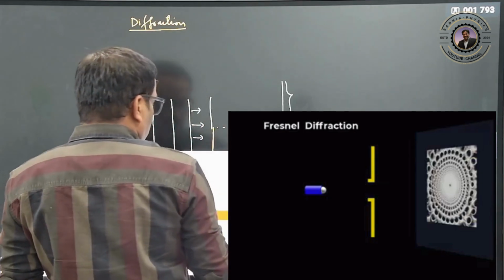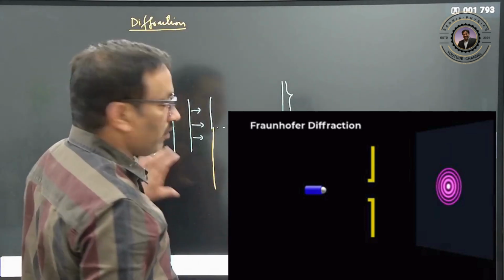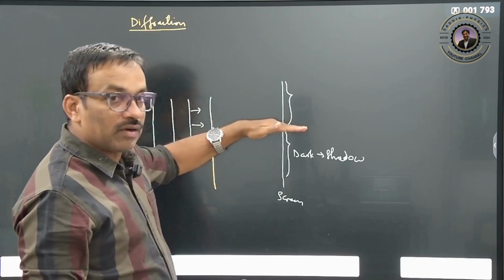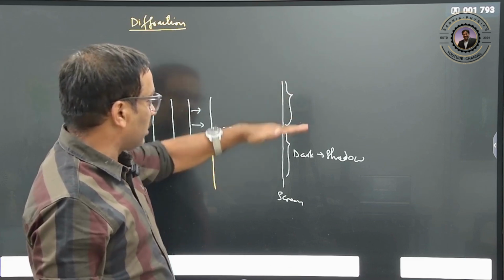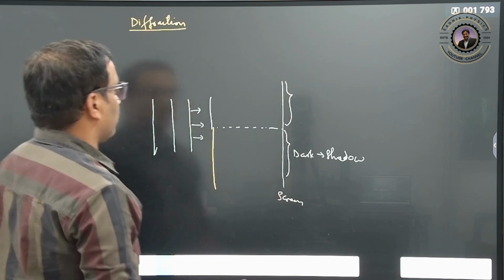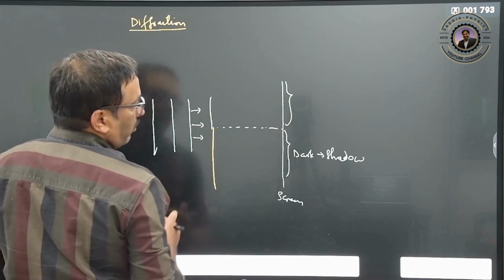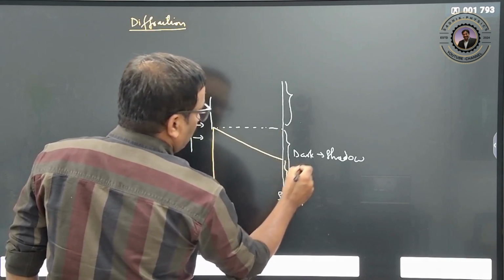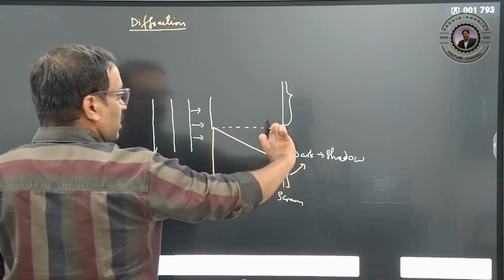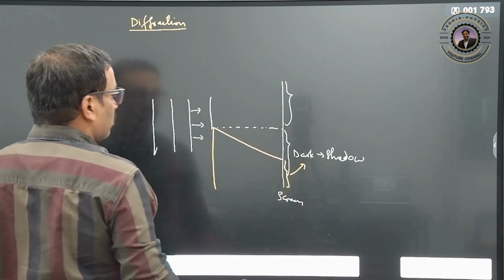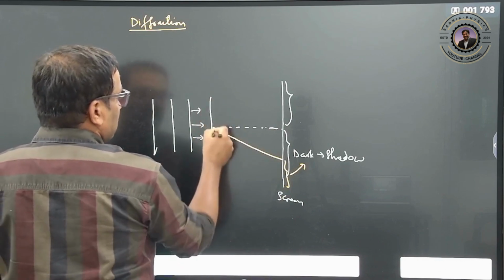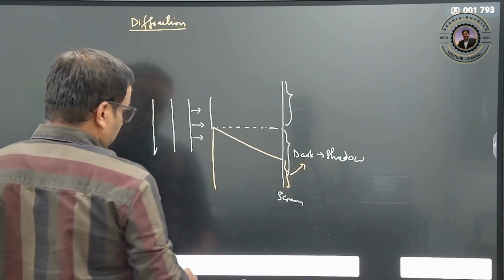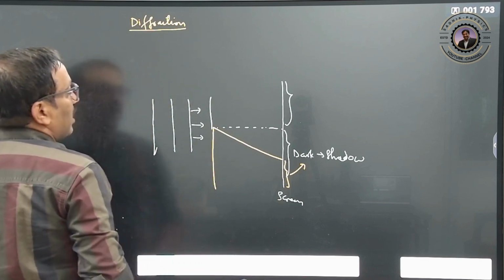Clear? So we have to observe this. But really, if light is coming here, even though rectilinear propagation is a straight line, you will not see a sharp dark shadow from here. From a little further on you see the dark shadow, and this region will be slightly lit. So it tells that when light falls at this point, it suffers a bending. This bending of a light ray is what we call diffraction.